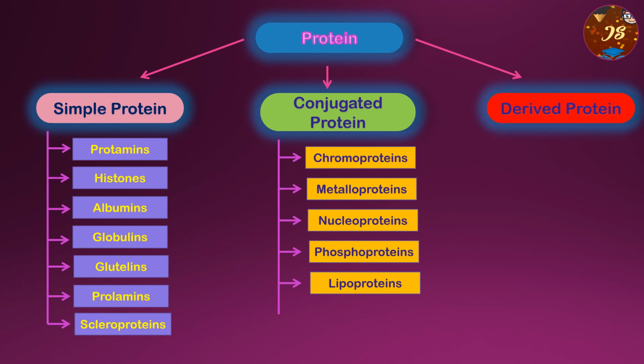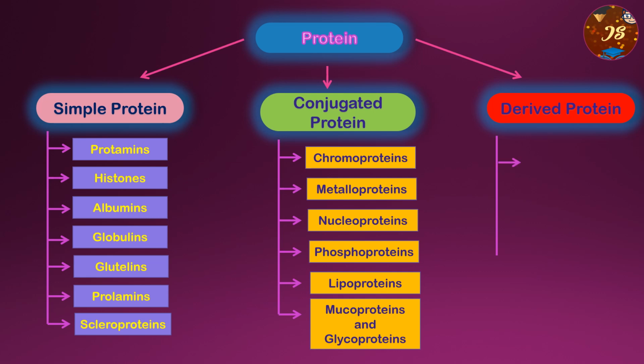Next comes lipoproteins. These are abundantly present, means present in huge amount in the cellular membranes, then in the plasma, in the milk also we get the lipoproteins, and also in the egg yolk. And the last one is mucoproteins and glycoproteins. So these are the examples and the classifications of the conjugated protein.